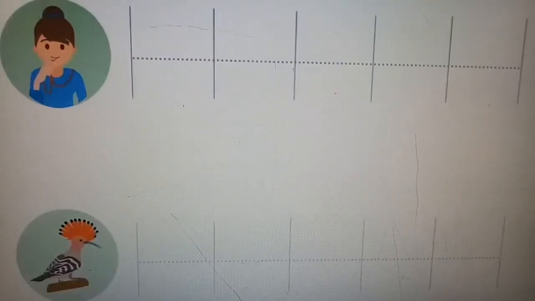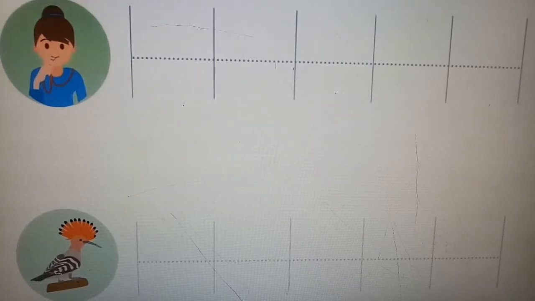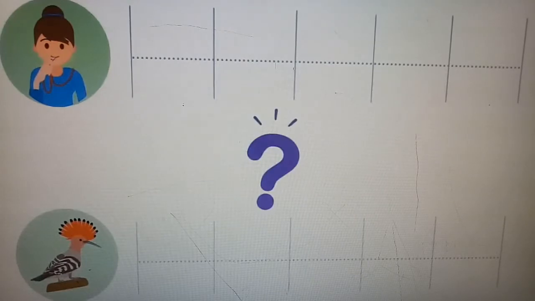Now take another example: the blowing of a whistle and the sound of a cuckoo bird. Look at that. Which of these two has higher frequency and which has lower frequency? It is quite simple. I hope you will understand better.